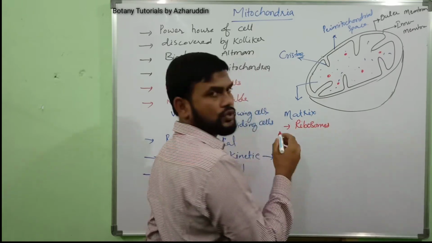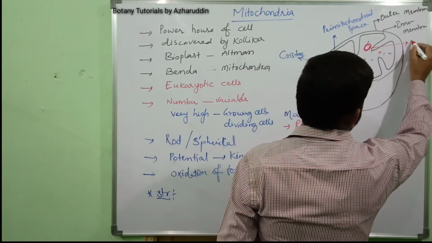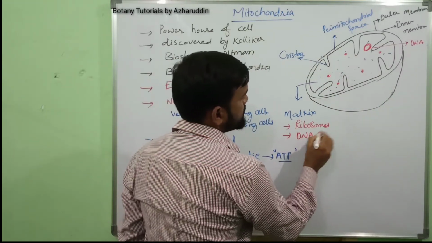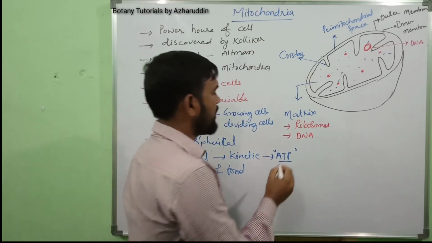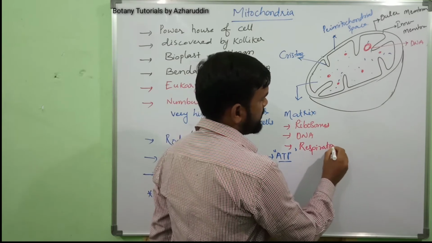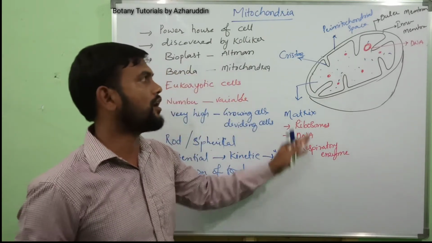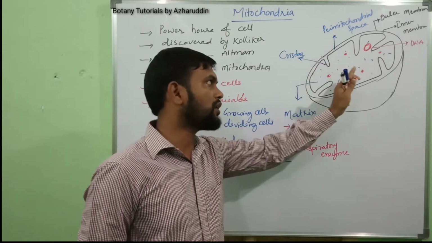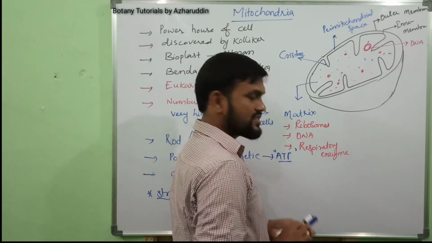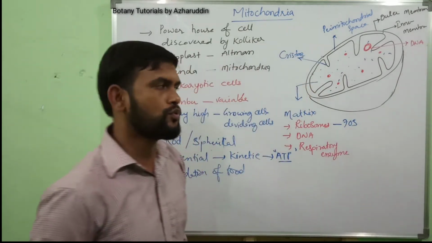Next, it also has circular DNA. RNA is also present in the matrix. Along with that, all respiratory enzymes are present, the enzymes required for respiration. Next, the ribosomes are generally 70S type.